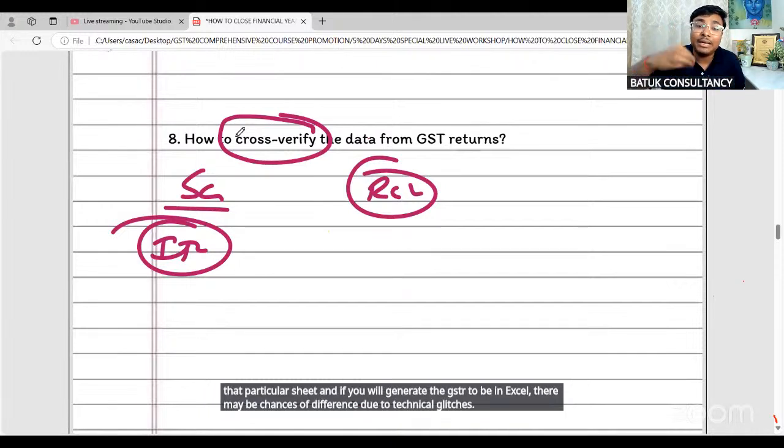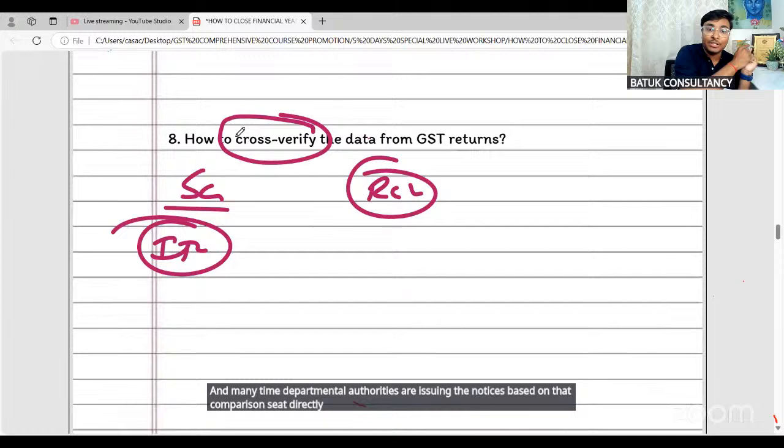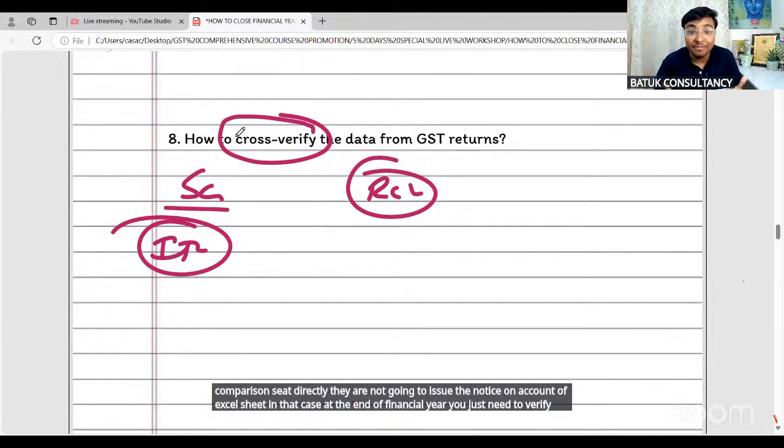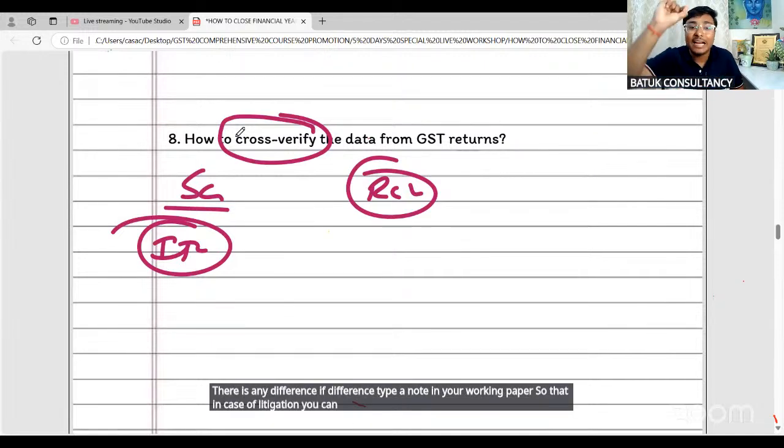And many times departmental authorities issue notices directly based on that comparison sheet. They are not going to issue the notice on account of the Excel sheet. In that case, at the end of the financial year, you just need to verify whether there is any difference. If there is a difference, type a note in your working paper, so that in case of litigation, you can easily find that point and easily prepare the reply.